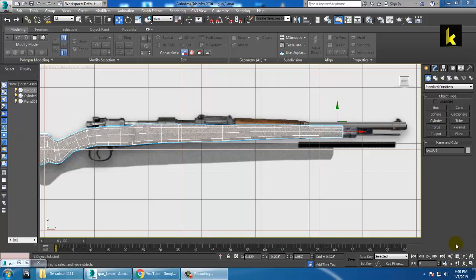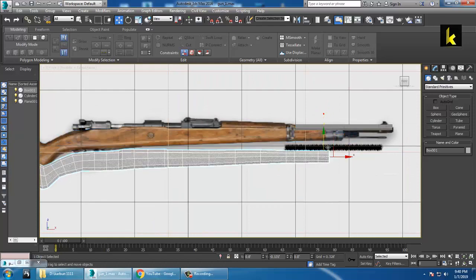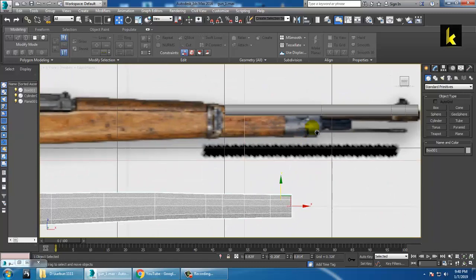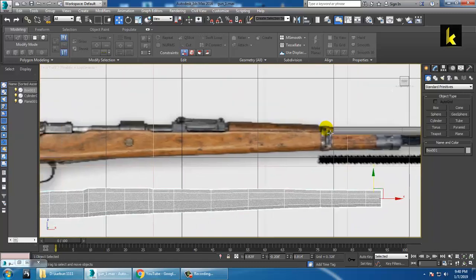Hello all. So let's continue with the second part of this tutorial. So let's get started. As you can see over here, we have modeled this part of a sniper rifle. So we are going to continue this.